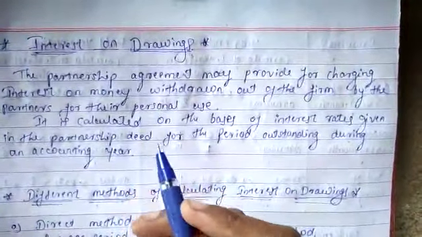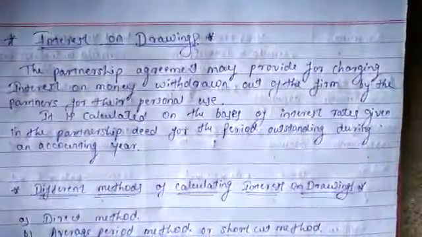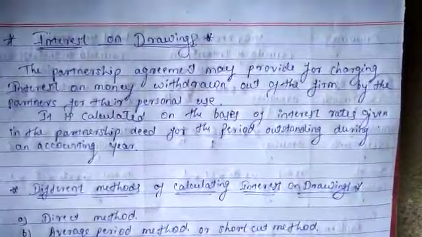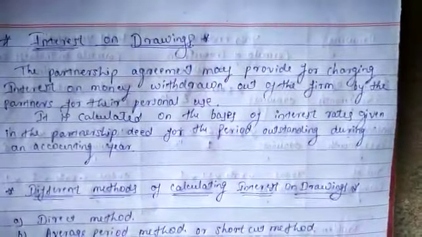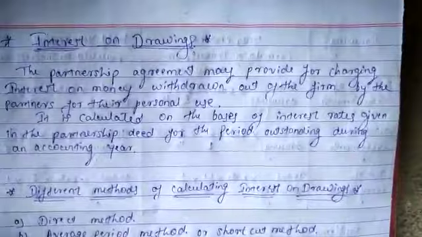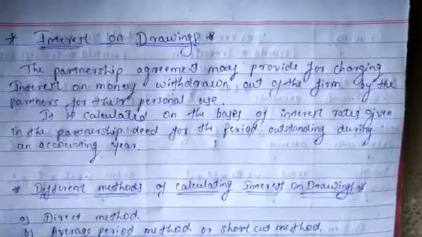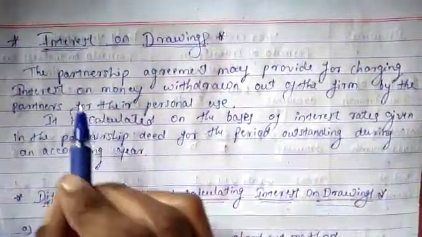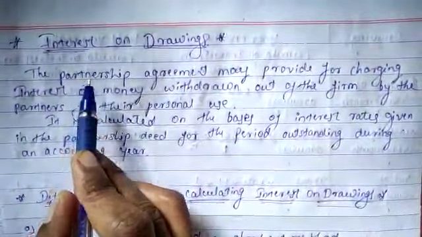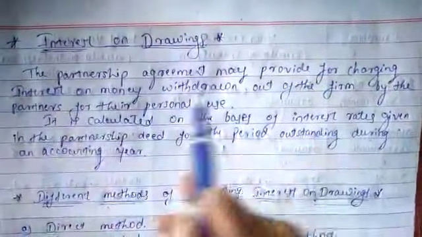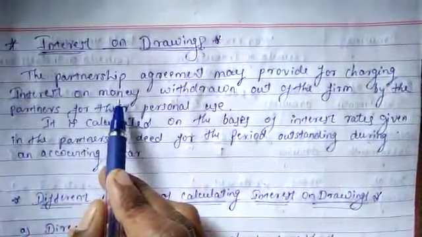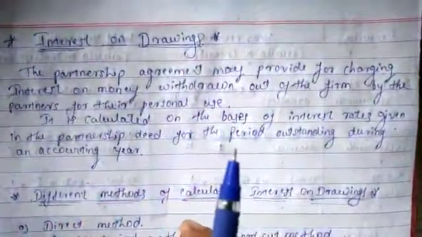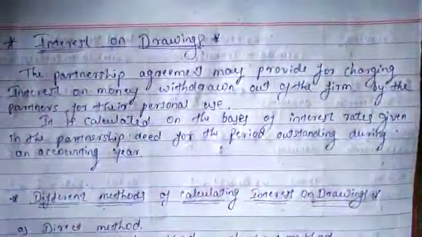Whatever money is withdrawn by the partner from the firm, on that amount we should charge interest, but only if the agreement mentions the rate of interest. Otherwise, no. That is why it says the partnership agreement may provide for charging interest on money withdrawn by the partner for personal use. That is all about interest on drawings.